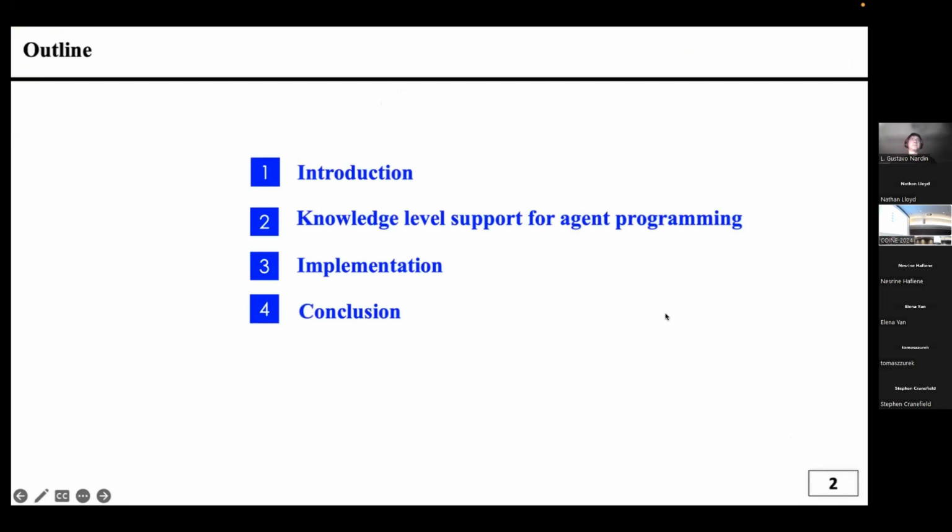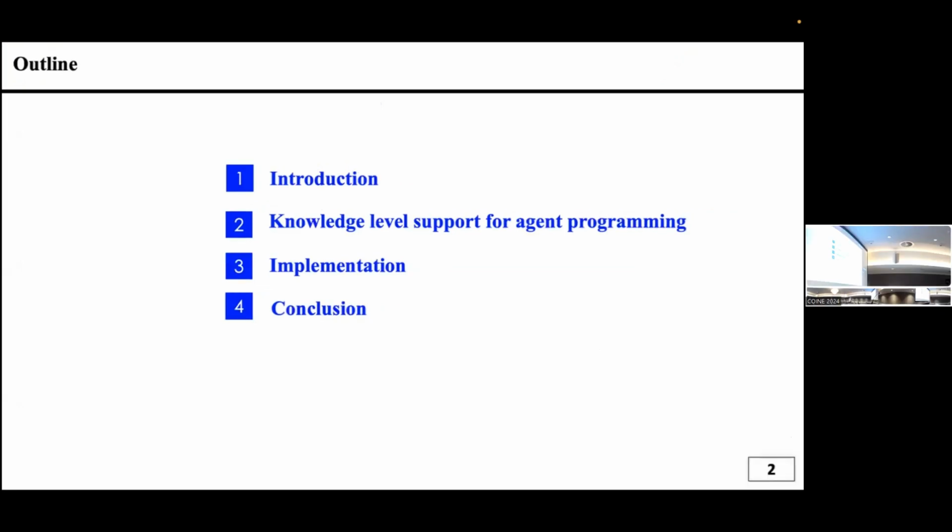I will start my presentation with an introduction, then I will explain our proposed approach in knowledge level support for agent programming. Then I will show some implementation of the proposed approach. Then I will finish with a conclusion.